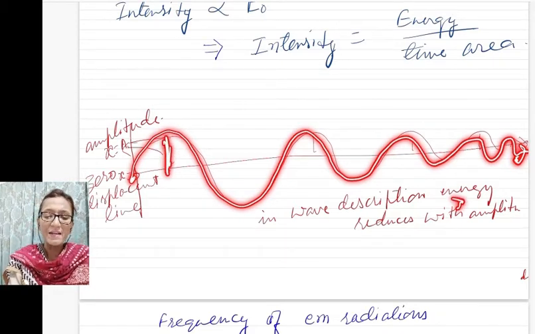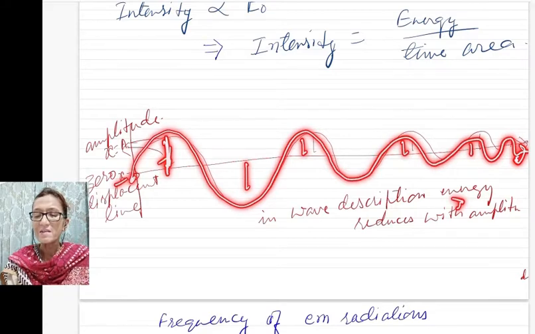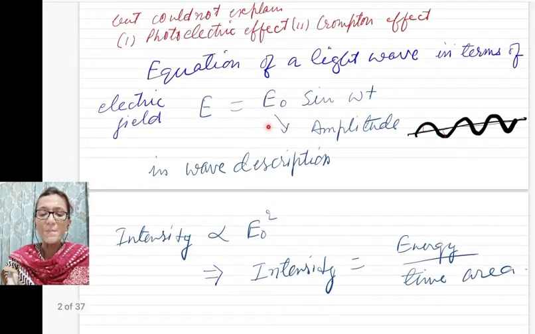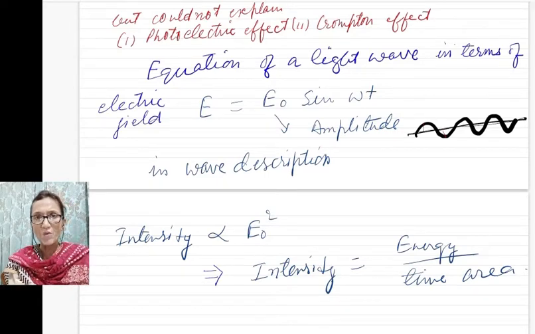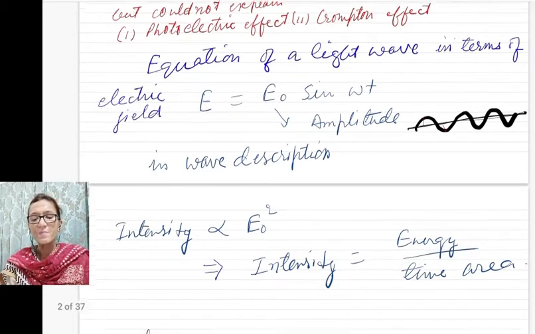You'll find that the amplitude is largest near the point of disturbance, and as you go away from the point of disturbance, this amplitude reduces. So the intensity also is reduced and the energy of the wave also is reduced with distance.